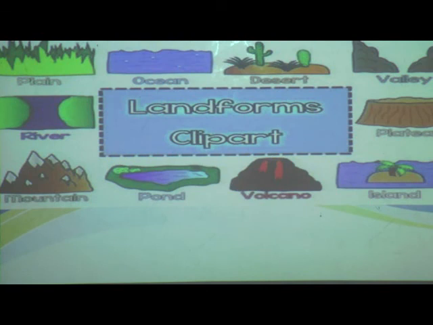Can you see the different types like plain, ocean, desert, valley, river, plateau, mountain, pond, volcano and island?